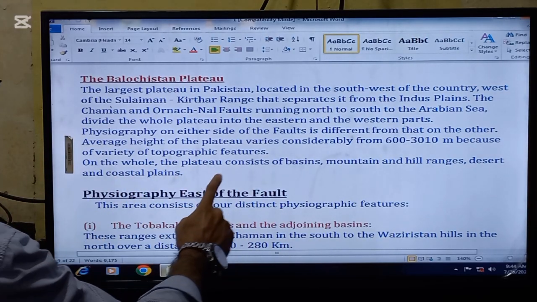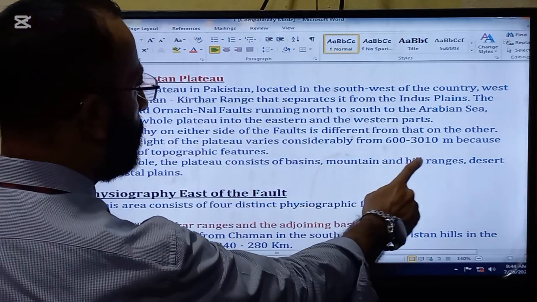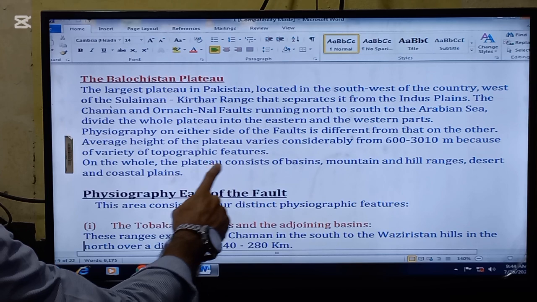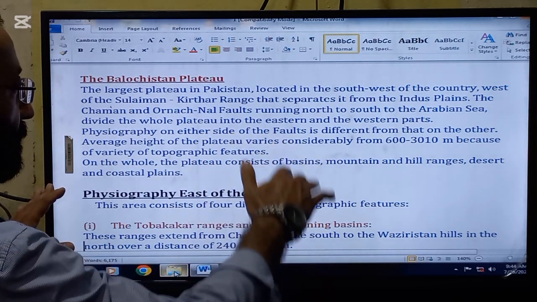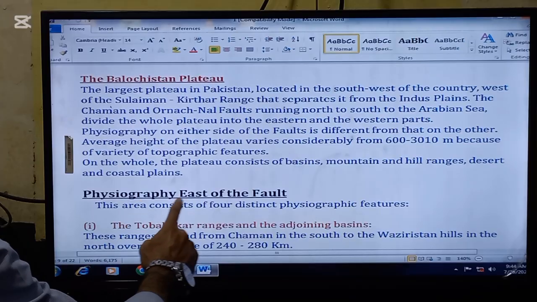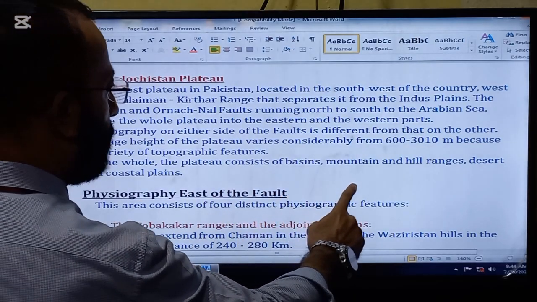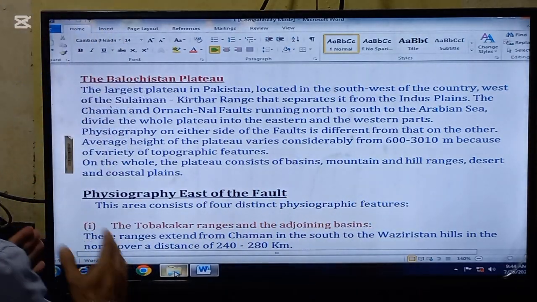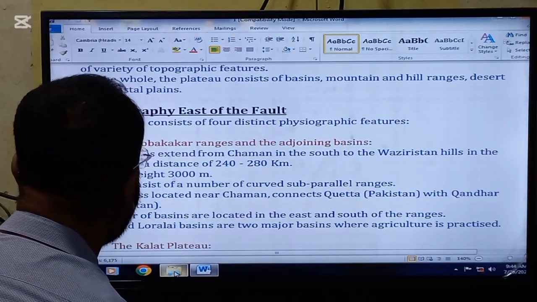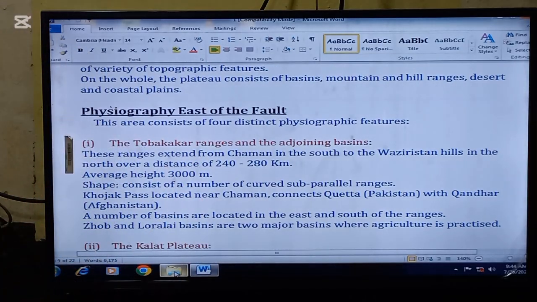Average height of the plateau varies considerably from 300 to 3000 meters because of the variety of topographic features. So a lot of variation as far as the height is concerned is there. On the whole, the plateau consists of basins, mountains and hill ranges, deserts and coastal plain. The next thing that we are going to read today is the physiography east of the fault.